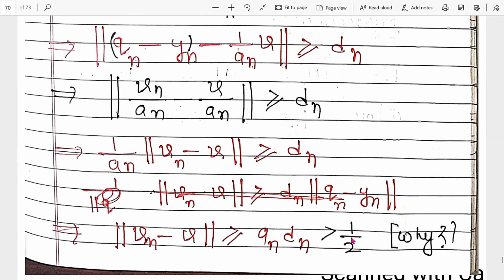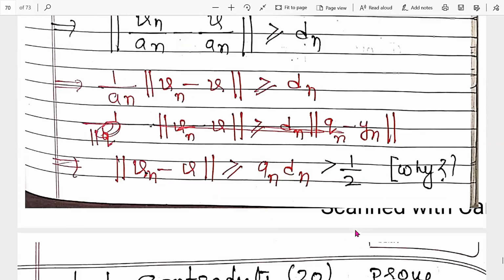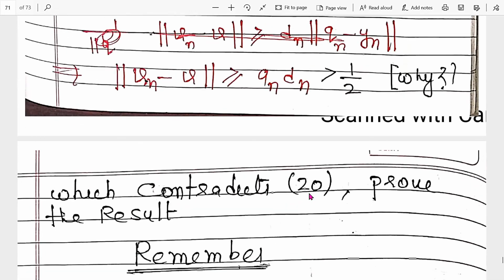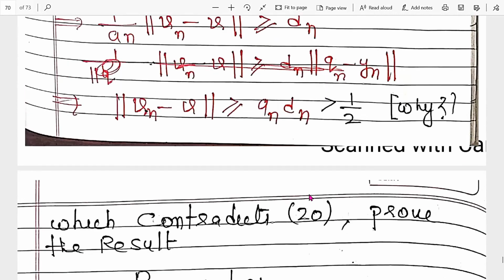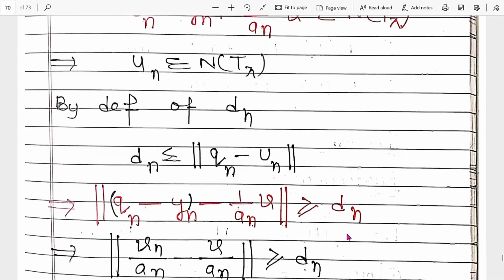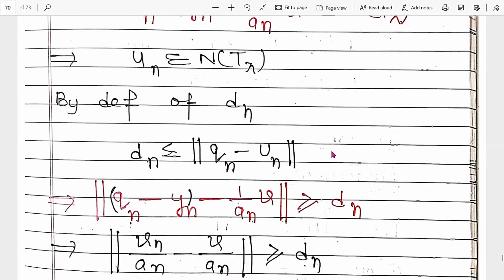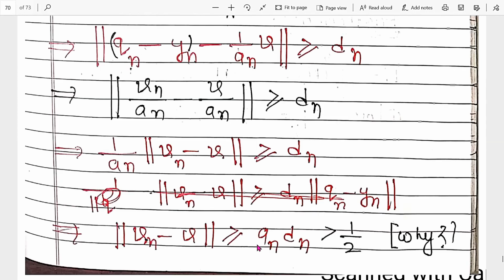Some epsilon, we can use some positive number. If this is greater than 1 by 2, it contradicts the result 20. So what is result 20? It means this difference sequence approaches 0. But here, this is greater than 0. We can simply use that it is greater than 0, so this is positive.